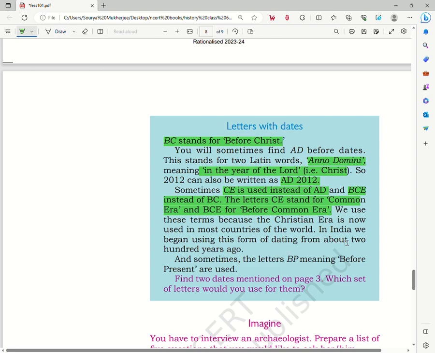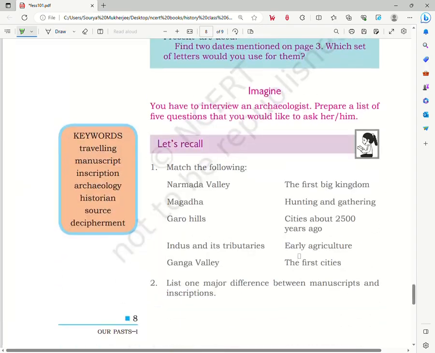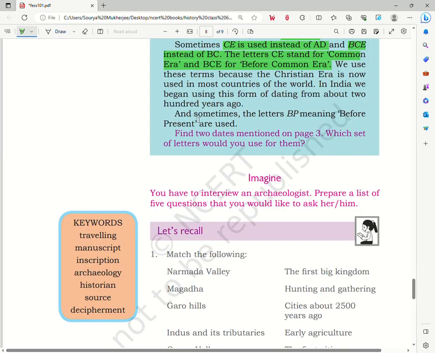In India, we began using this form of dating from about 200 years ago. That is, from the colonial time, this kind of AD and BCE dating system started. It also says that sometimes the letters BP, meaning before present, are used. So this is another nomenclature for the past, that is BP, before present.